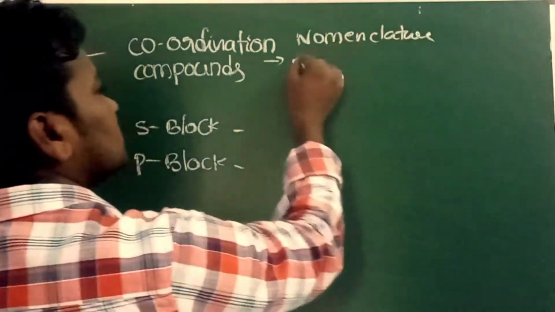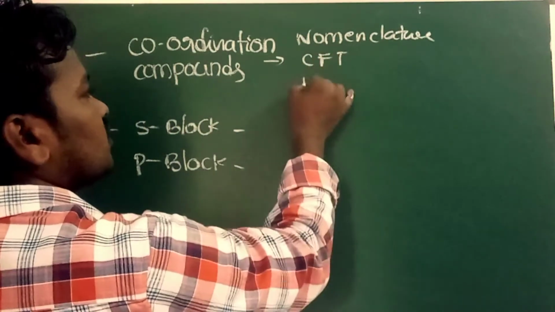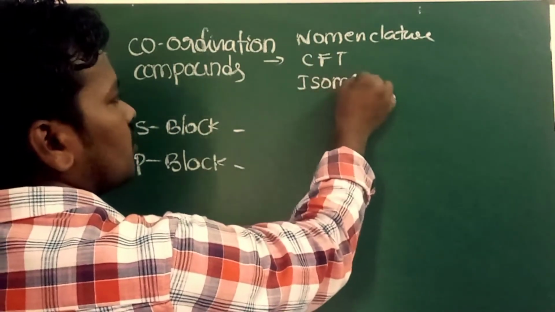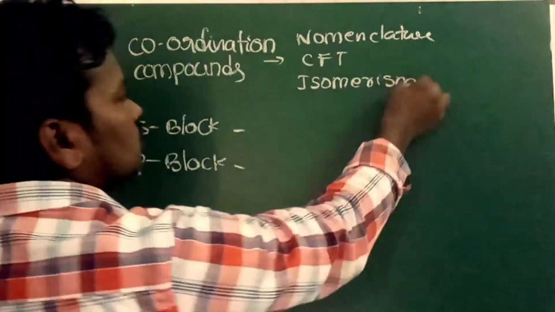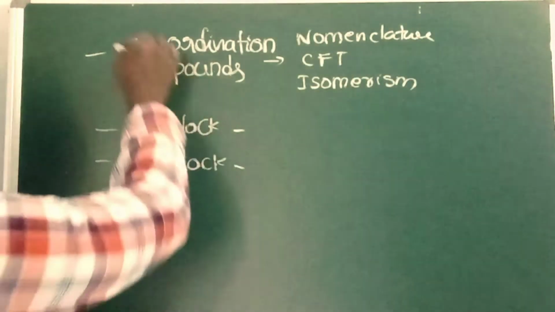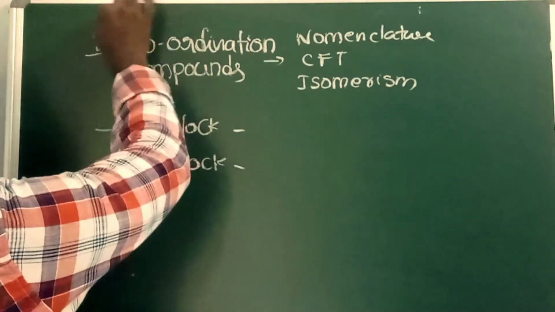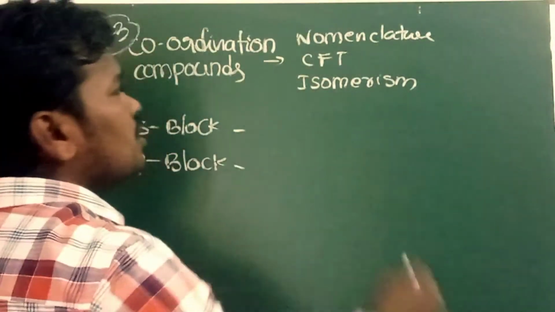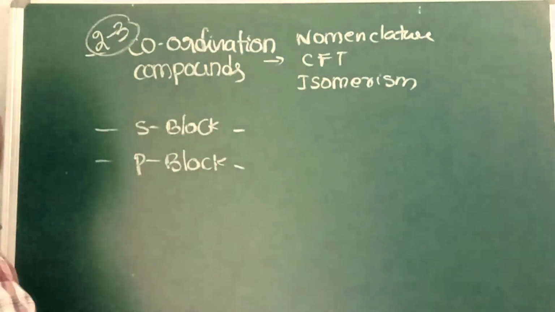Next one is CFT, and next one is isomerism. These 3 topics you have to learn more. The number of possible questions is like 2 to 3 questions. It is an important chapter, so give more importance to these 3 topics.